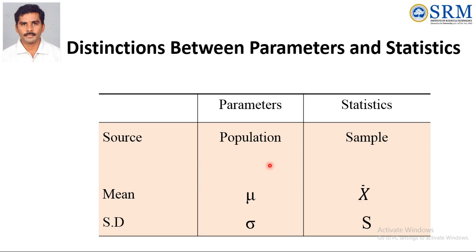So through the notation we can differentiate population and sample. The mathematical measurements of the population are the parameters, and the sample mathematical measurements are the statistics.